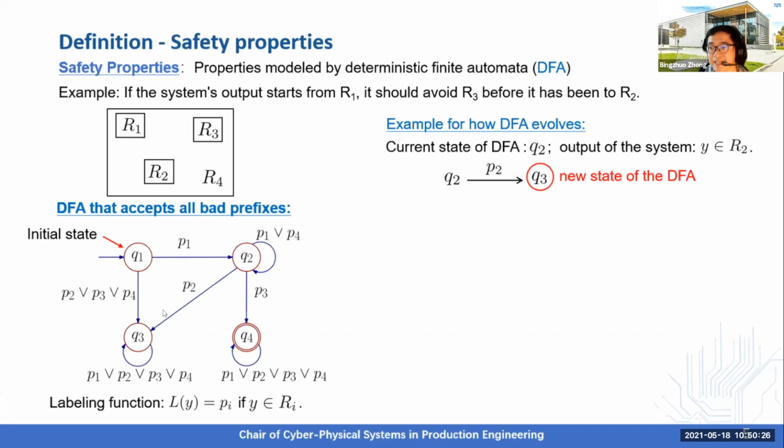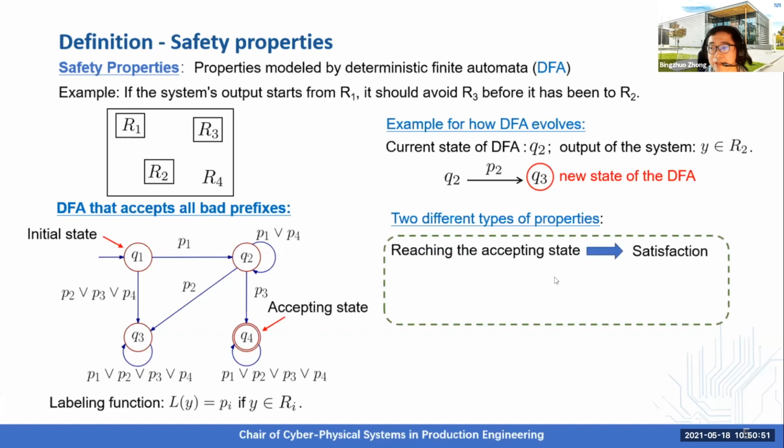Q3 is the next state because L(y) equals P2 and there is a transition from Q2 to Q3 with P2. Note that for every DFA, there is a special state called the accepting state, which is the state with a double circle. Depending on what reaching the accepting state means, we focus on two different types of property.